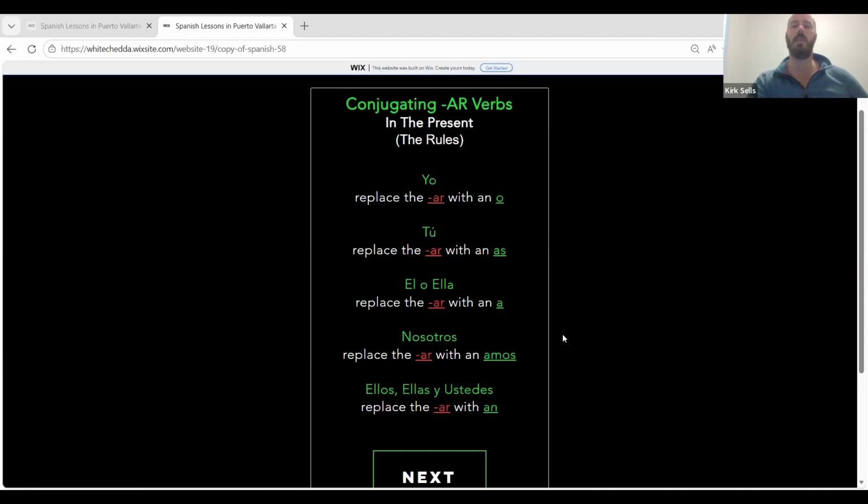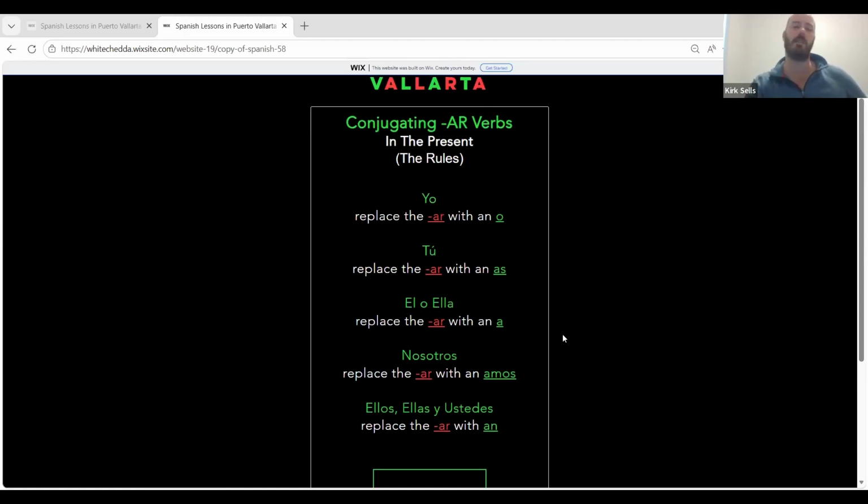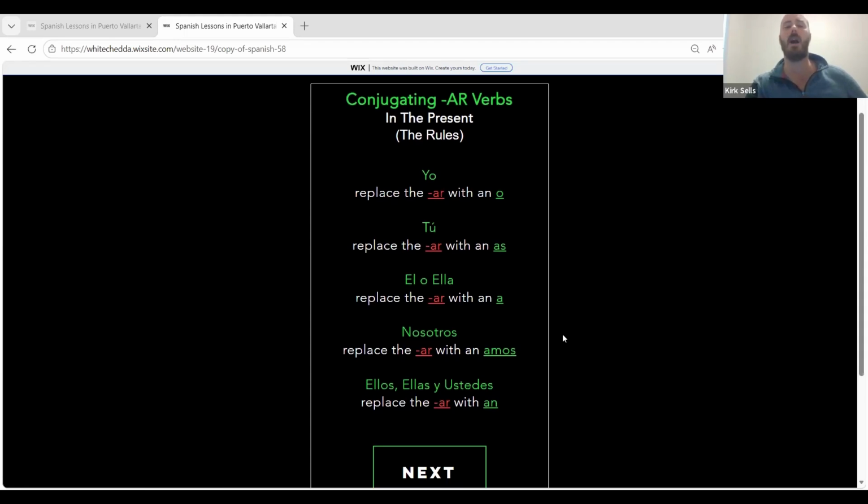Excellent. So we looked at the example of hablar, but really these are the rules that you want to follow. We applied these rules, but here they are written on their own. This is for conjugating verbs that end in AR to the appropriate subject. You'll notice that above it says in the present. That's because presently we are only working in the present when it comes to these verbs.